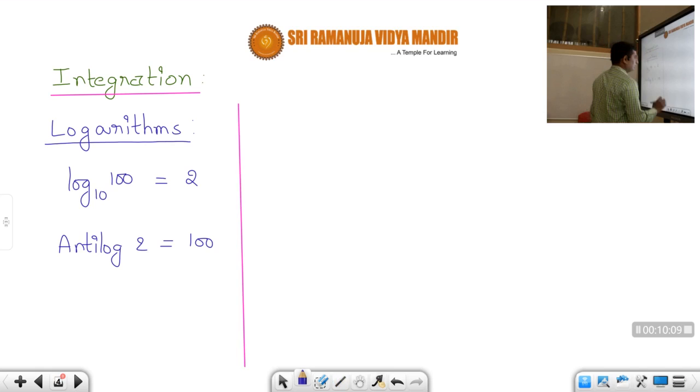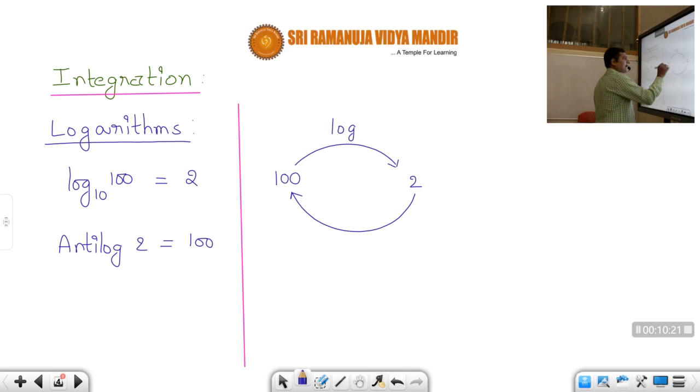I'll just explain here. For 100, if you calculate the logarithm to base 10, you will get the value of 2. Now if you calculate the anti-logarithm of 2, then you will get what, students? 100.